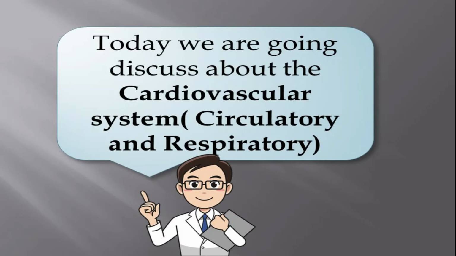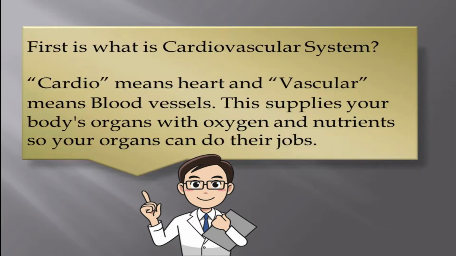And today, we are going to discuss the cardiovascular system, circulatory, and respiratory. First is, what is the cardiovascular system? Cardio means heart, and vascular means blood vessels. This supplies your body's organs with oxygen and nutrients so your organs can do their jobs.